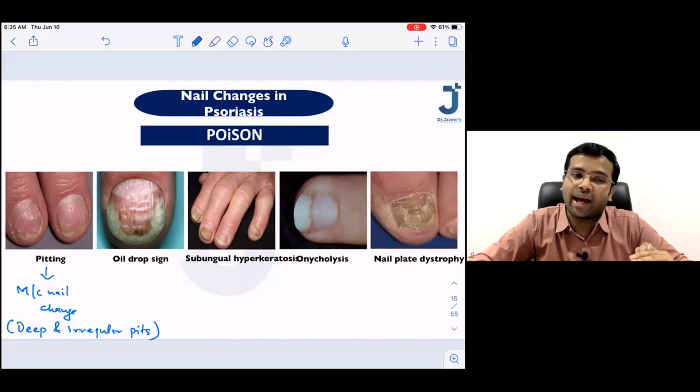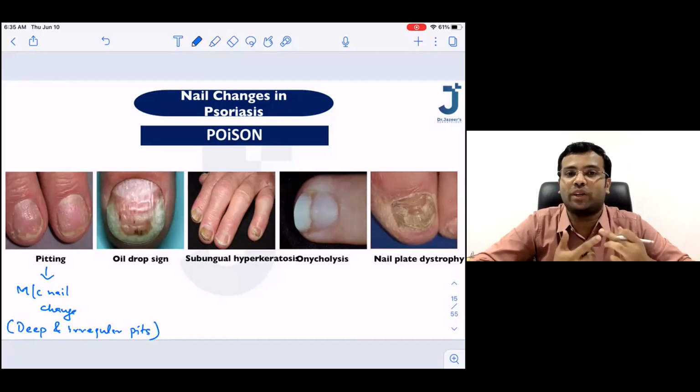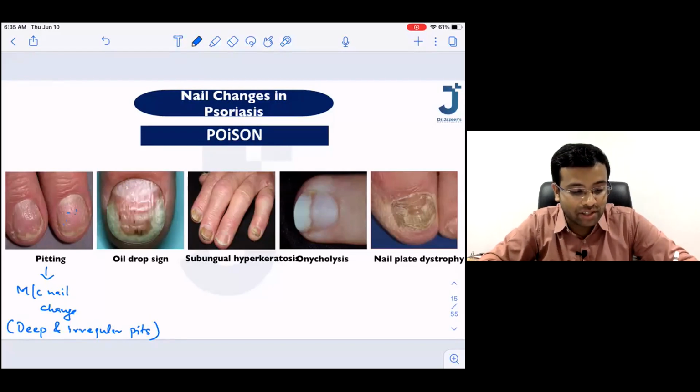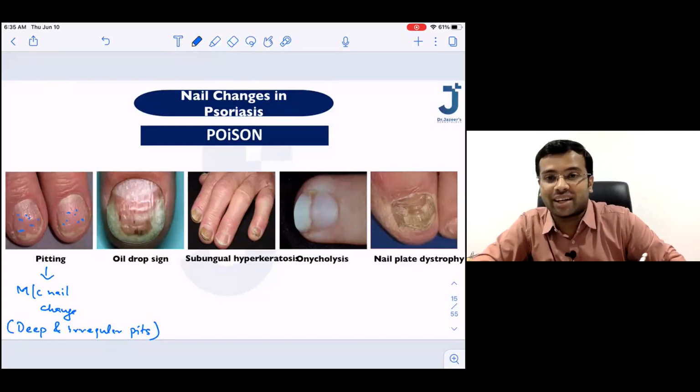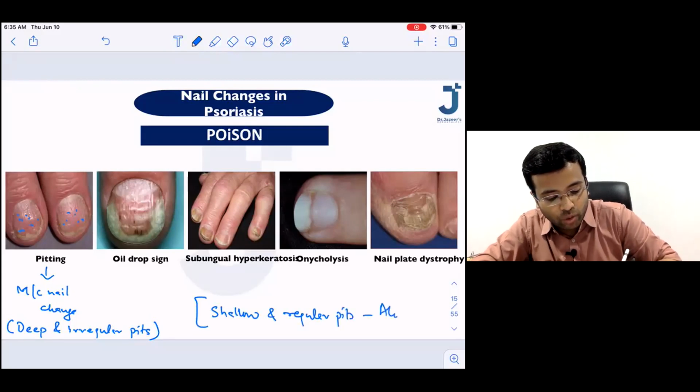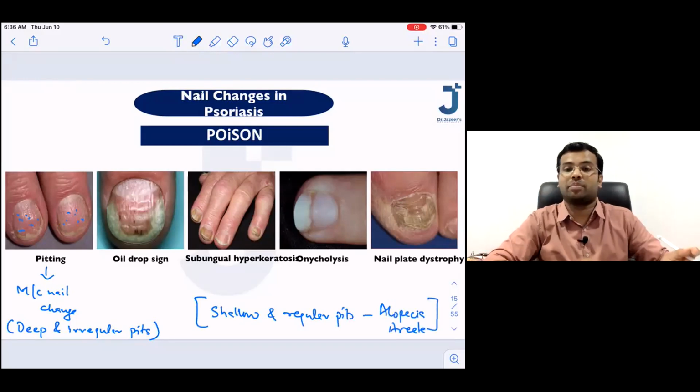Where do you see shallow and regular pits over the nails? Exact opposite to psoriasis. Shallow and regular pits are seen in... So the pits are these depressions that you see over the nails. Yes, Dr. Aditya, the answer is very correct. It is seen in alopecia areata. So remember, shallow and regular pits are seen in alopecia areata.